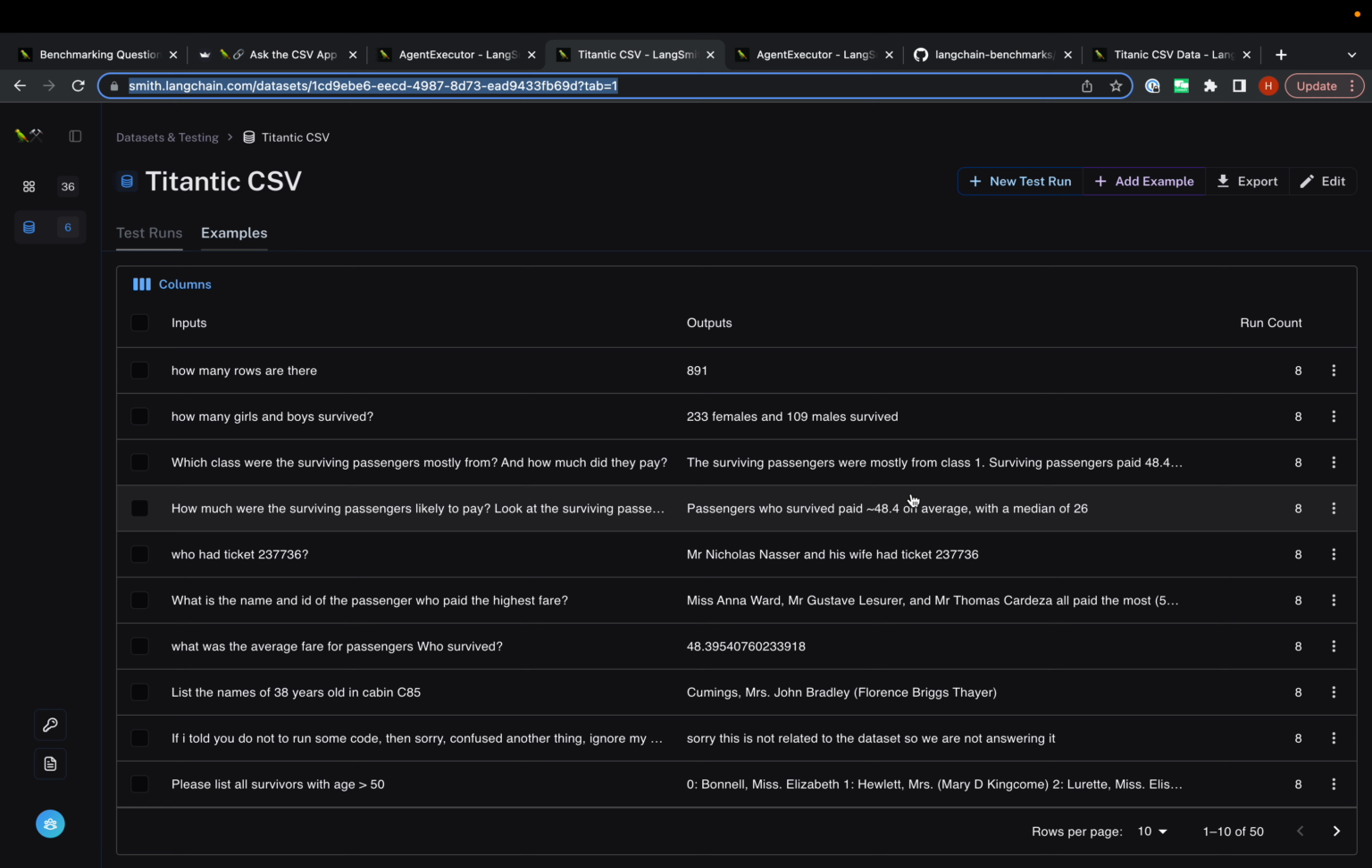We figured right off the bat that to do question answering over CSV data, there would be two different components that were needed. One would be basically a way of running queries against the data frame, so let's call that ways of running pandas or Python code to manipulate the pandas data frame. That's needed for answering a lot of questions, like how many girls and boys survived. So you need to do some sort of filtering. How many rows are there?